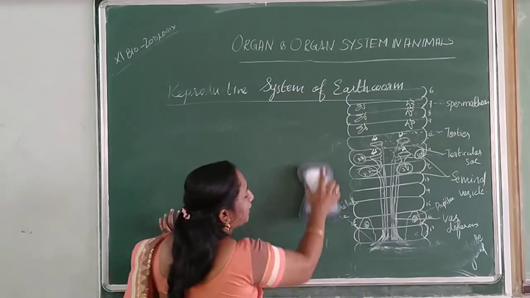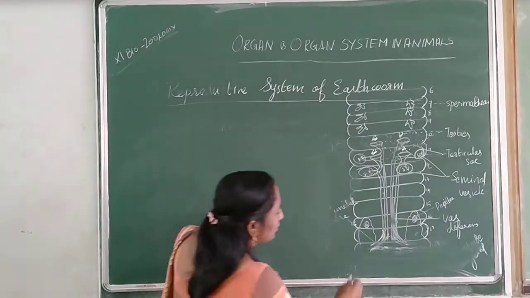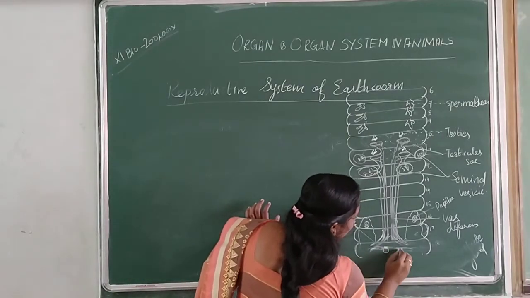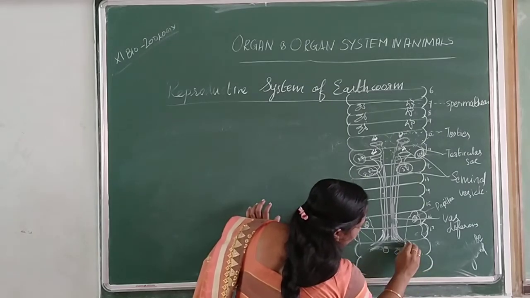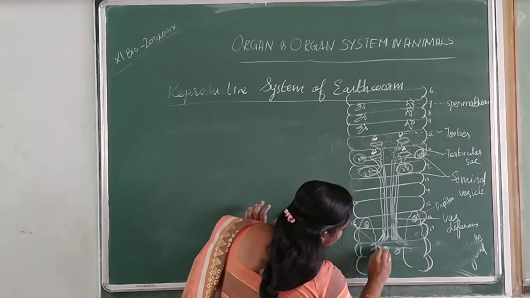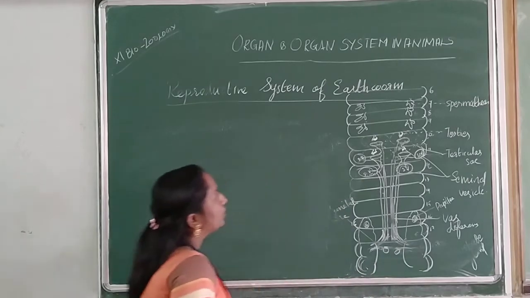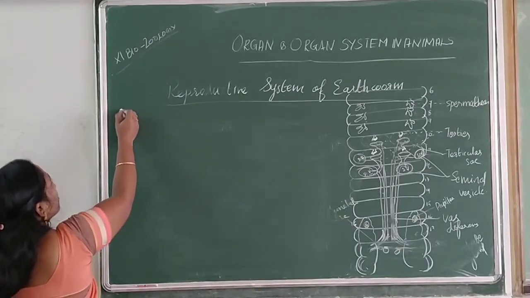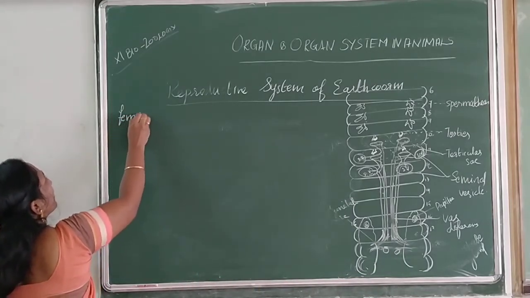So okay, I am drawing the male reproductive system here. The diagram has to be here, sir, for the comparison. Okay? So now we are going to draw the female.